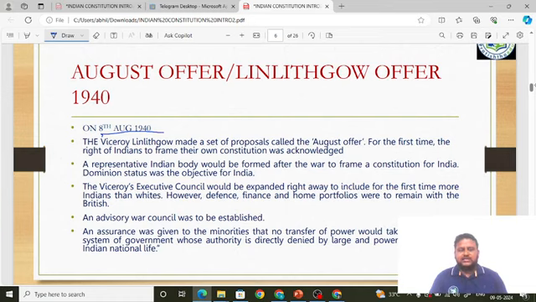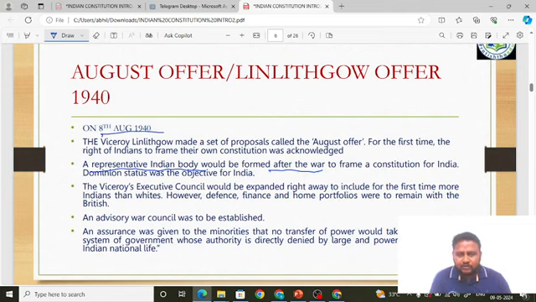So they started saying that we will allow you to make a Constituent Assembly. Now, what are the terms and conditions? They are telling, see, there will be dominion status. They said a representative Indian body would be formed after the war. Understand, friends, this is a very important line. A representative Indian body means they are basically talking about the Constituent Assembly itself, which would be framed after the war, not immediately.